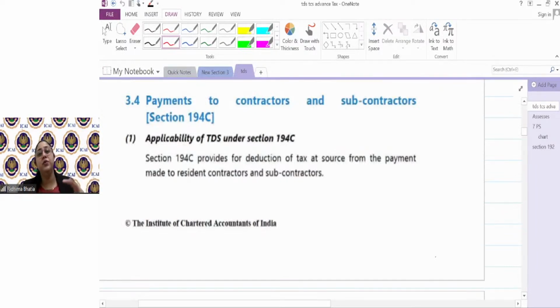Where the person providing the service has technical skills, a degree or expertise, that becomes your professional part. But in general, if I have certain common tasks done, that becomes my work contract.